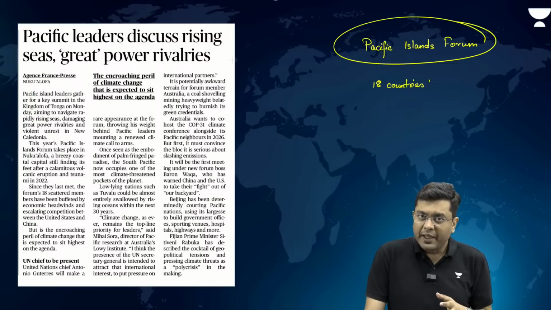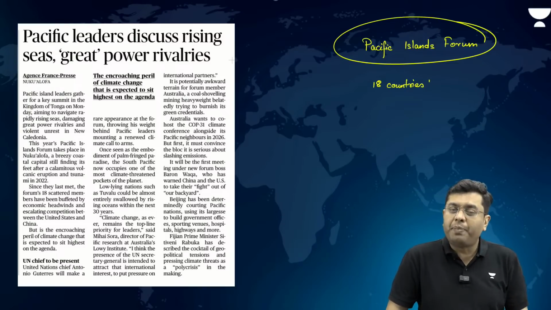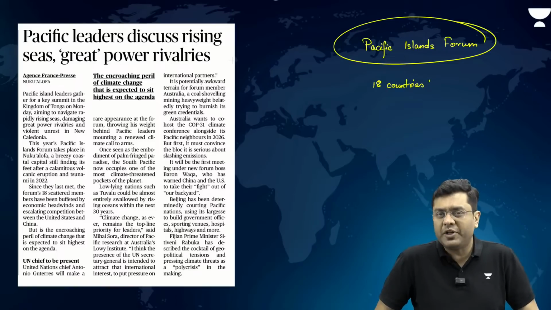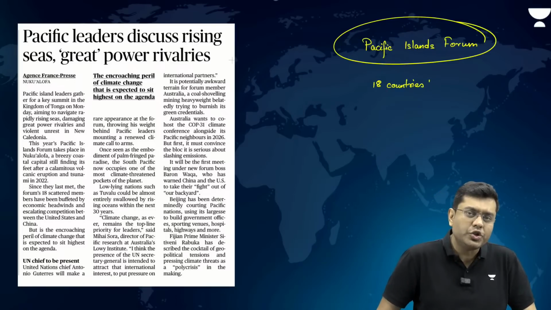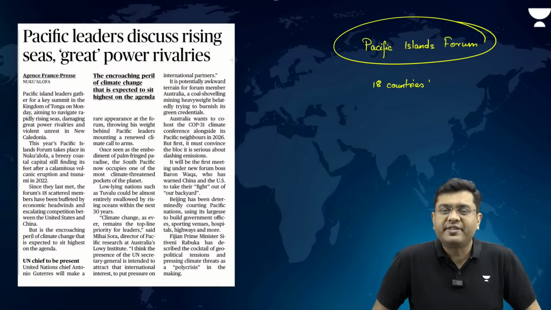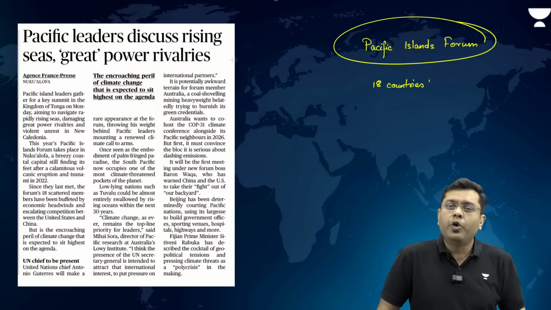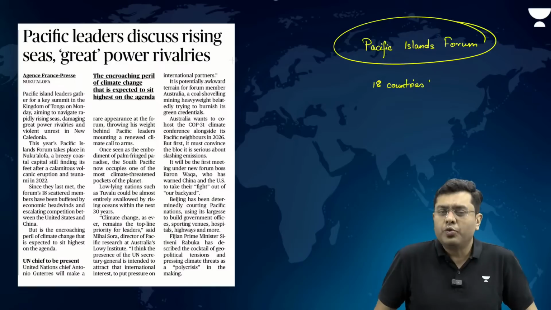These countries are taking note of that. So, while Australia has expressed its interest to hold the Conference of Parties for the UN Framework Convention on Climate Change, these countries want accountability from Australia as well as from the US and China to at least come to peace terms. Now, this Pacific Islands Forum meeting was also attended by the UN Secretary General, adding significant weightage and authenticity to this meeting as well.